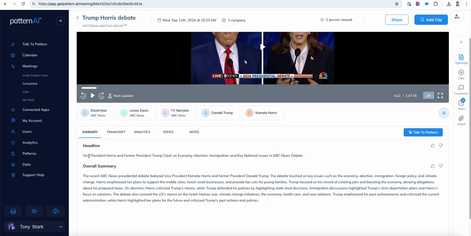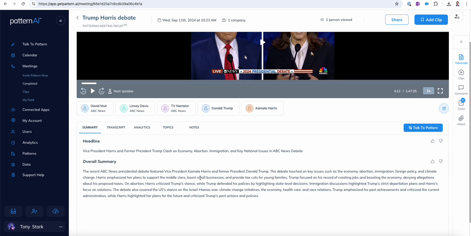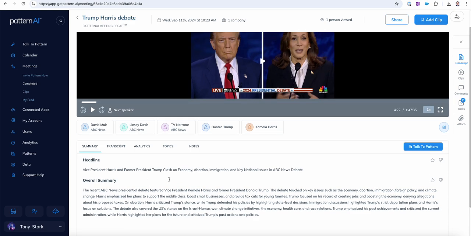So we have a headline here, which is that Vice President Harris and former President Trump clash on economy, abortion, immigration, key national issues in this ABC News debate. We have an overall meeting summary here, which is that this featured these two speakers, and the debate touched on key issues such as the economy, abortion, immigration, foreign policy, climate change, and so on. And so we've analyzed this, but let's take a look at some of the interesting things about this.